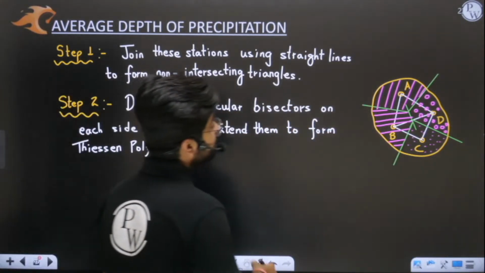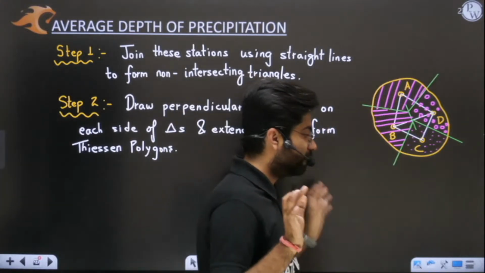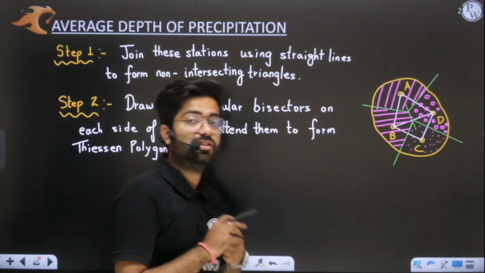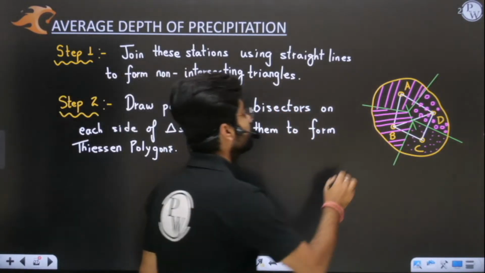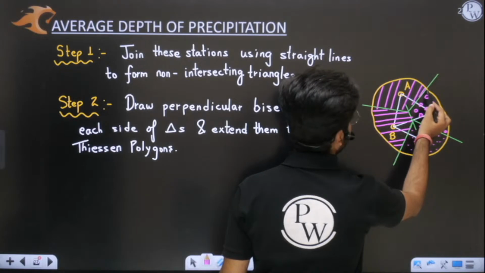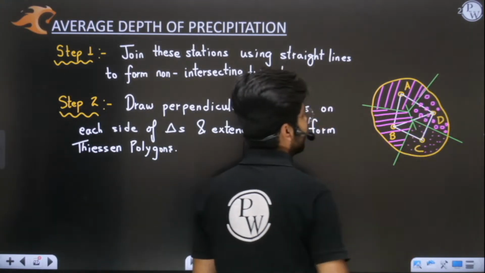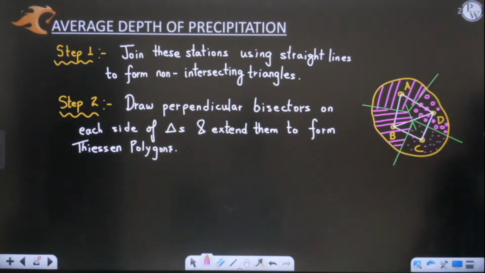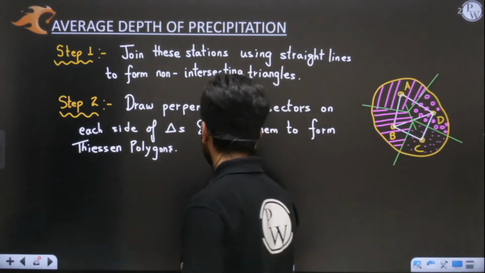Now, how will I measure the area of these Thiessen polygons? Okay, yes, the area bounded by bisectors. You can say the area which is demarcated by bisectors and the outermost line of your catchment area. The area enclosed by these two lines is none other than your Thiessen polygon area. Now, see, we have a contour map. Let me tell you, we have a contour map.